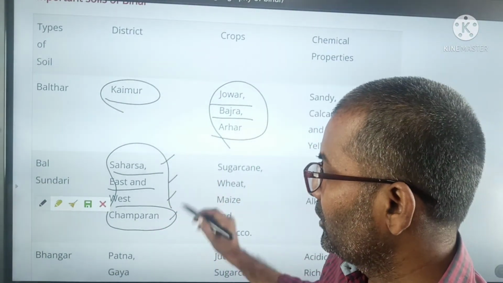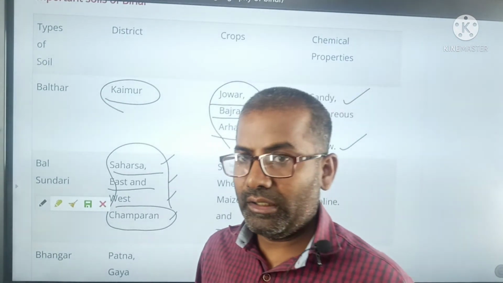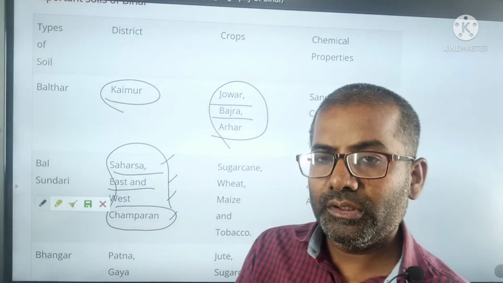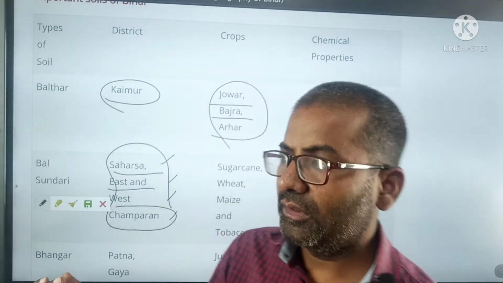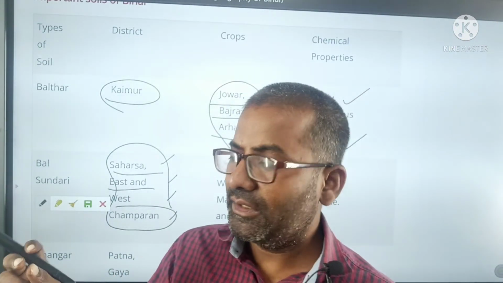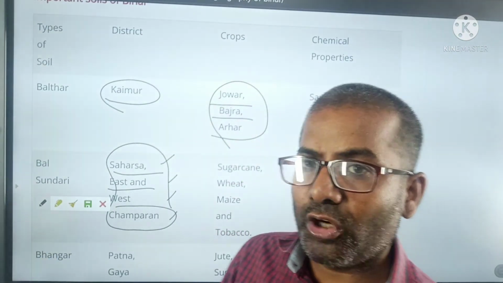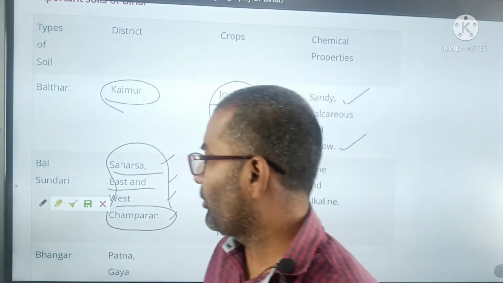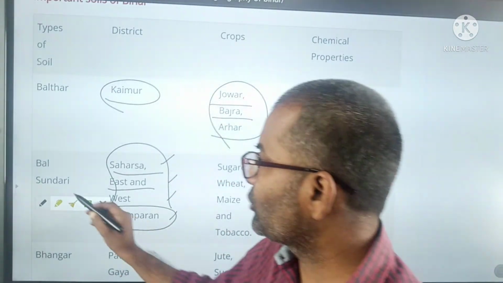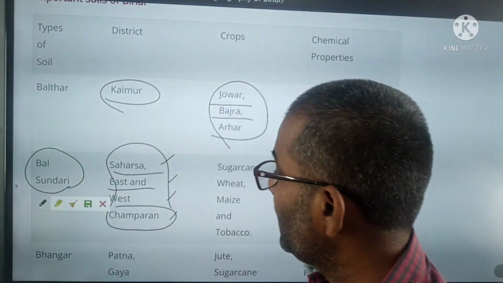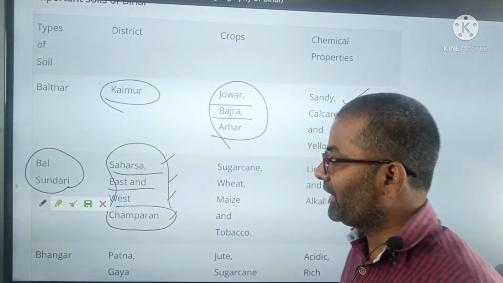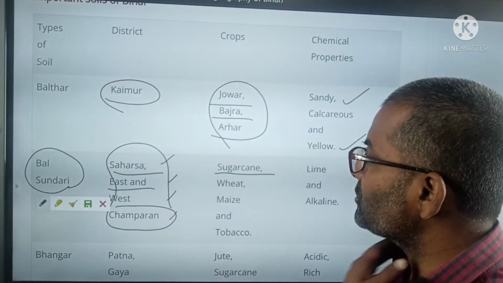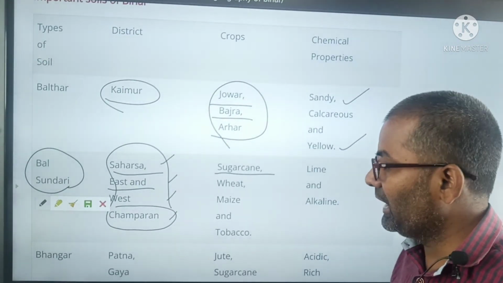So many parts of the sand are big and not broken very small. That's why it is called Balsundri. It is found in Saharsa and East and West Champaran. It supports agriculture of sugar cane, wheat, maize and tobacco.